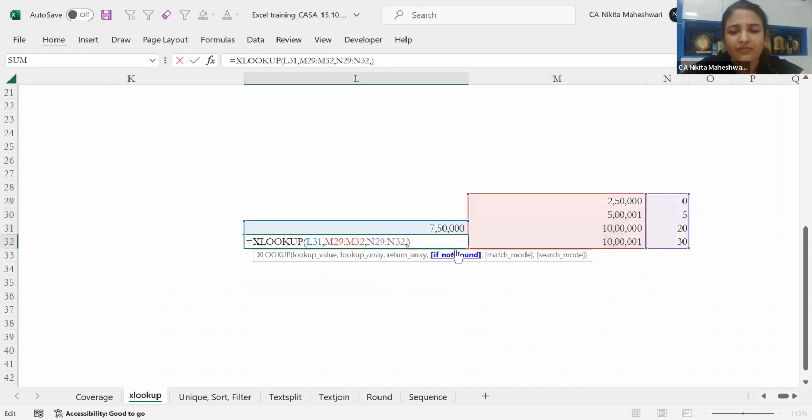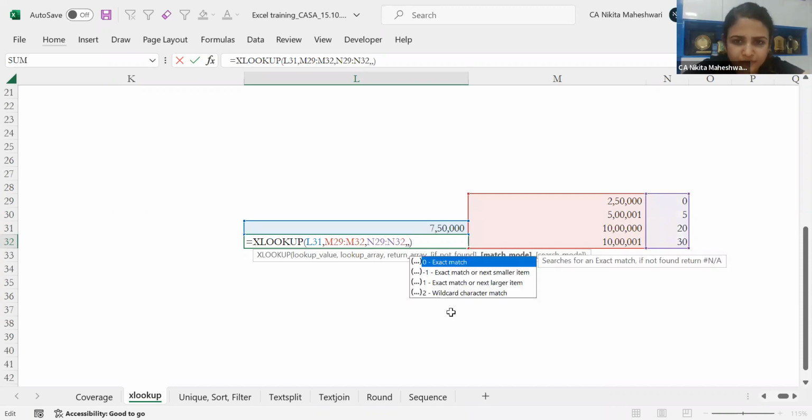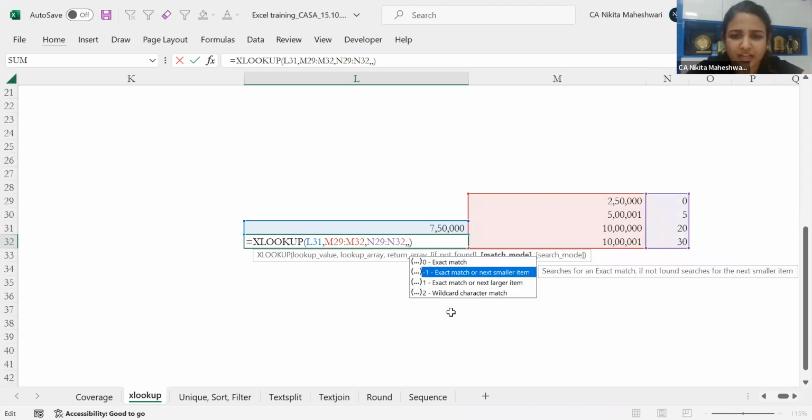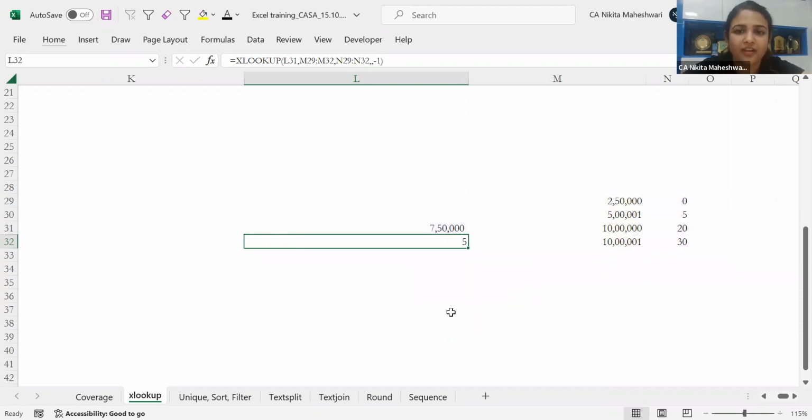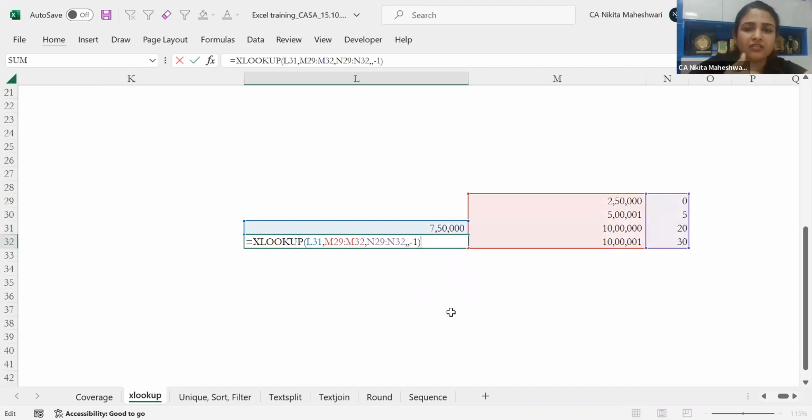Next, if not found is not relevant to me, next I can select the match mode. So in this case, let me just try it, -1. What comes here? 5%. So -1 is giving me the next smaller result, because from 5 lakh to 10 lakh, my tax rate is 5%.